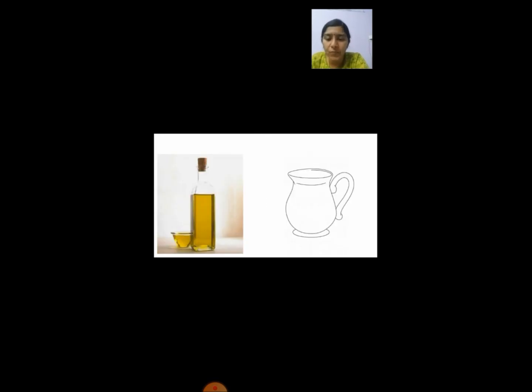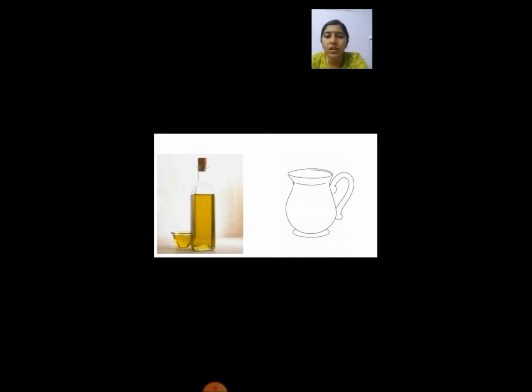And what is this first picture? You can see oil there. Yes, a bottle of oil, a cup of coffee, and a jar of water or a jar of juice. You can use these words.